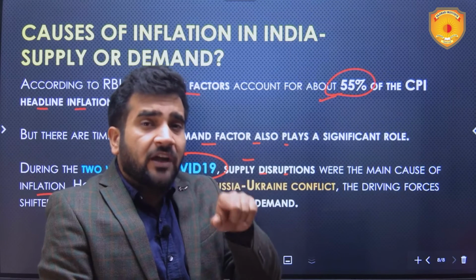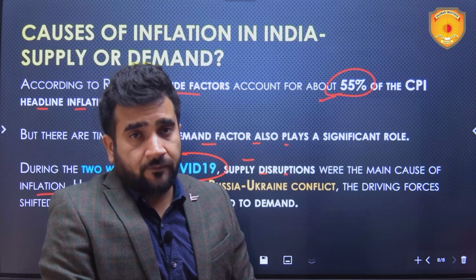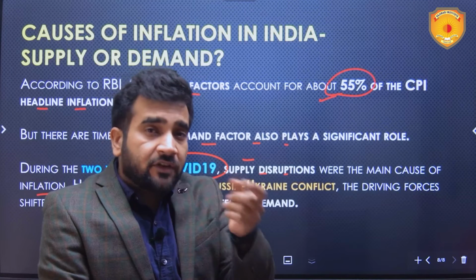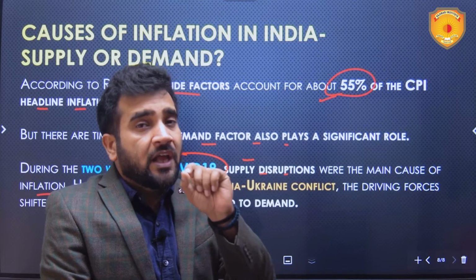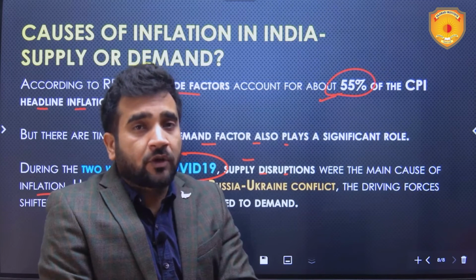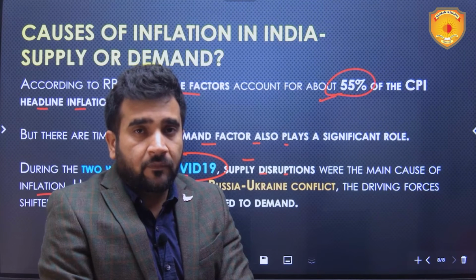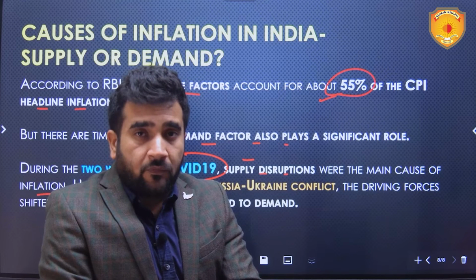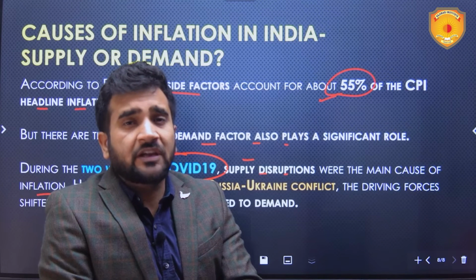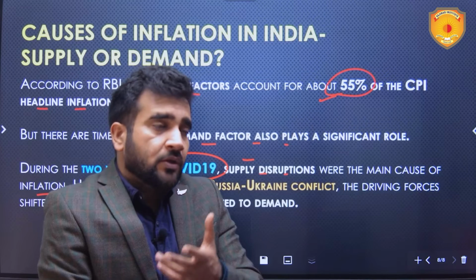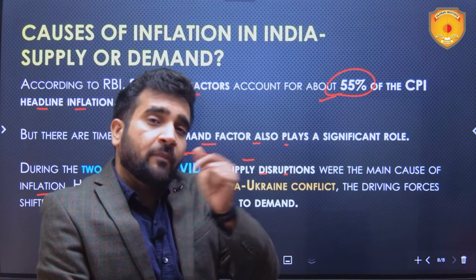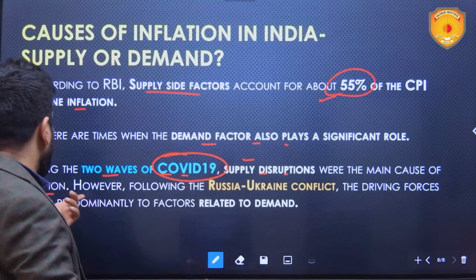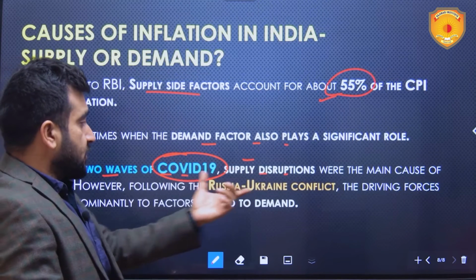It was then the demand which was causing a lot of issues, because people were now out, they got vaccinated, and they were demanding the products. Now India has a very high savings rate also, because people had savings with them, and many were working from home, especially the service sector employees, so they were getting salaries. So when the economy opened up, demand shot up, and that demand led to inflation. That is why it is written, two waves of COVID, supply disruptions were the main cause.